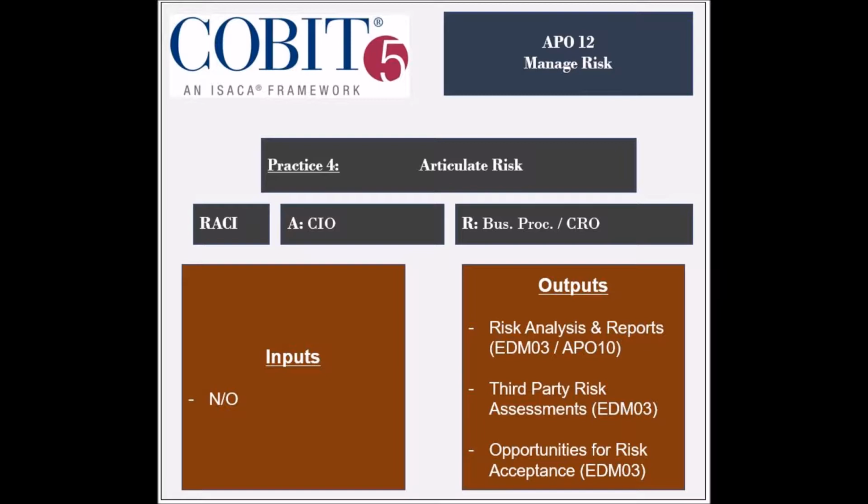It generates 3 outputs, which are the risk analysis and risk reports to be used by several other processes, the results of external risk assessments to be used by the EDM3 and the APO10 processes, and the opportunities for risk acceptance to be used by the EDM3 process.